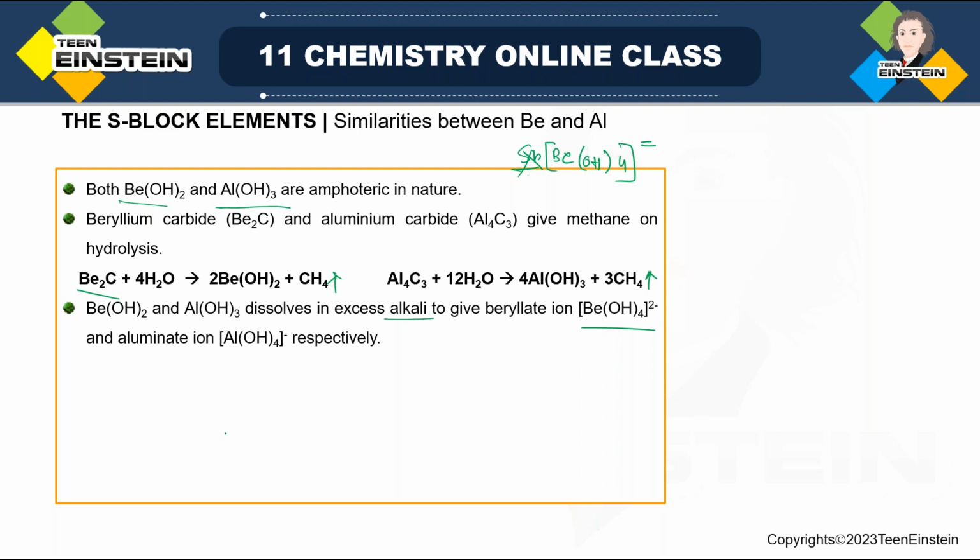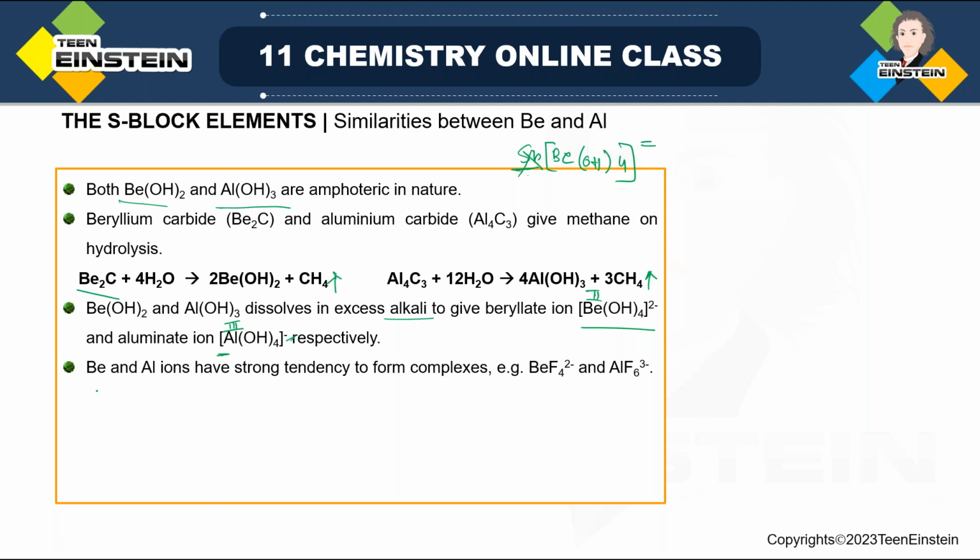In presence of excess alkali, it is also possible for aluminium. So here we have [Al(OH)4]. Now the outside charge is single negative charge because aluminium is 3 plus: 3 positive charge, 4 negative charge, 1 negative charge extra. But here it is 2 positive charge, 4 negative charge, so 2 negative charge extra outside the coordination sphere. But they are forming the same type of ion in presence of excess hydroxide ion, or you can say in presence of excess alkali.